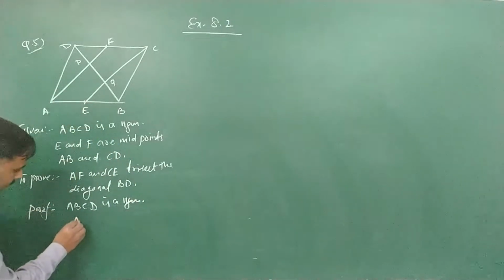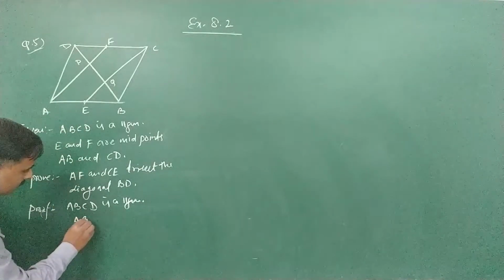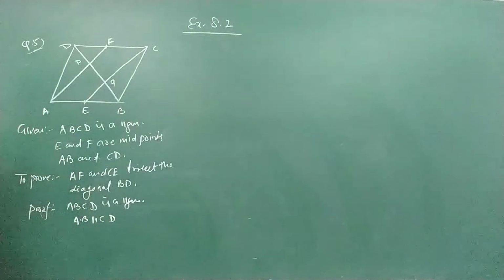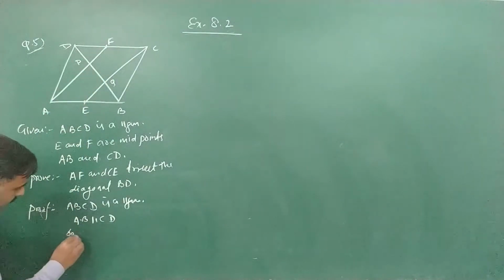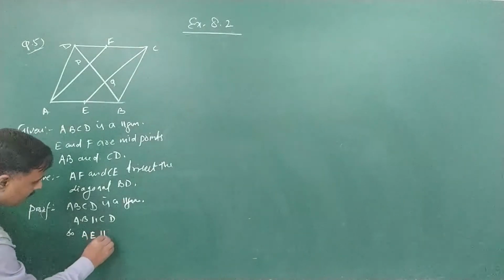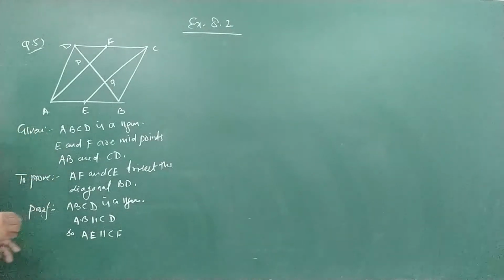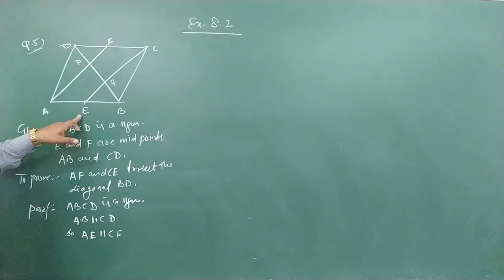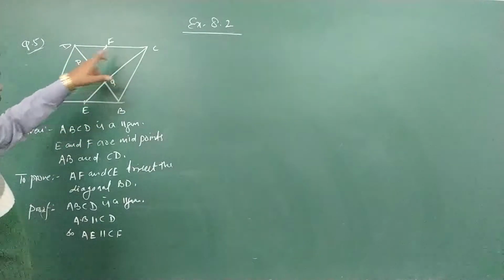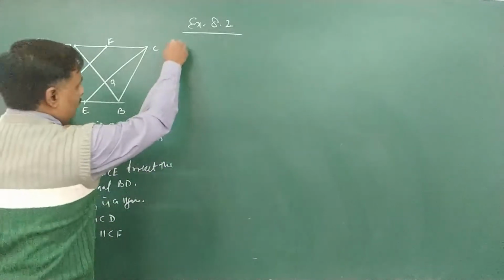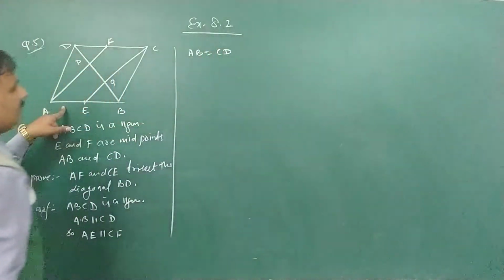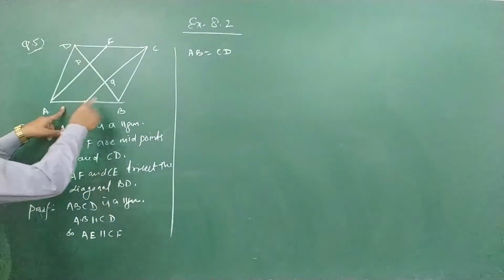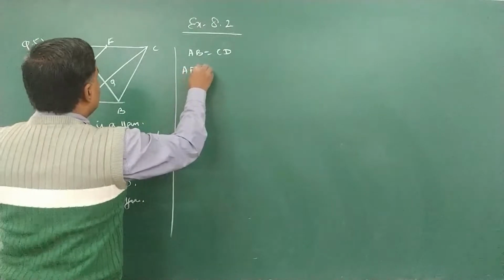So AB is parallel to CD, which means AE is parallel to CF. Now, E and F are the midpoints of sides AB and CD. AB is equal to CD, so AE is equal to CF.